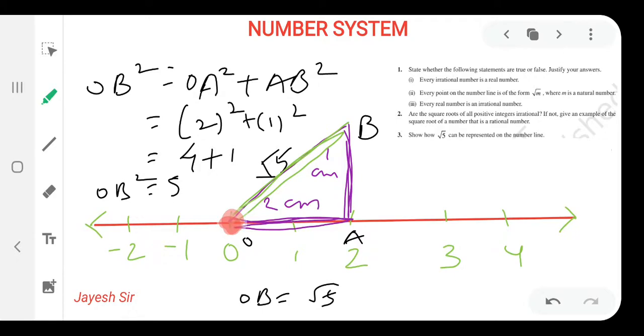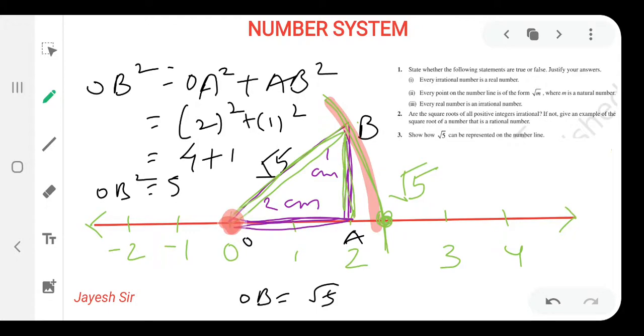Now we will make a semicircle over here. The arc would be made with the help of the compass. And this point we mark as root 5. Again I am repeating, friends: first draw the number line, then 0 to 2, because we need to make root 5, that means 4 plus 1, which is 5, because 4 is the square of 2. From 0, 1 and 2, that means 2 centimeters we have taken as the base, and the side length is 1 centimeter.